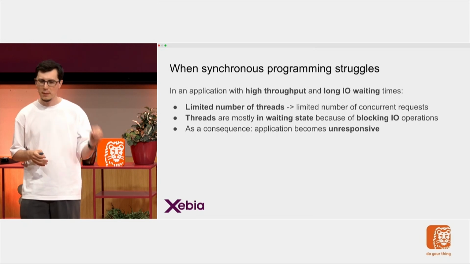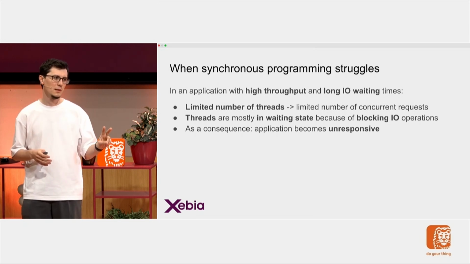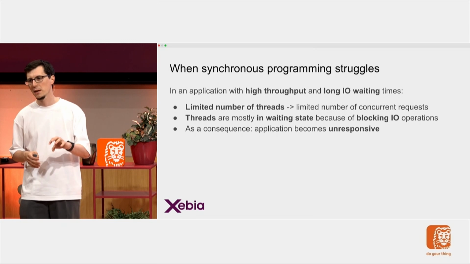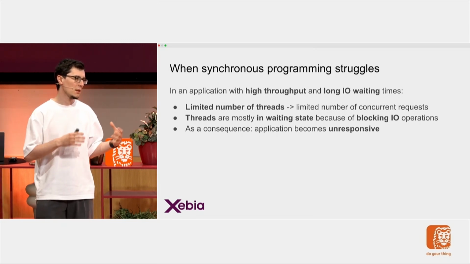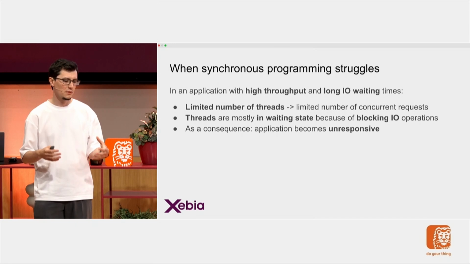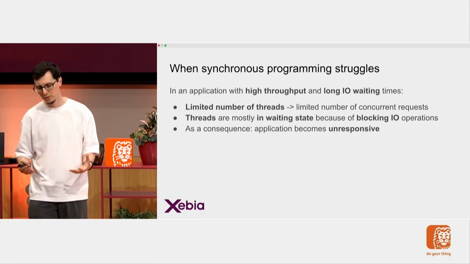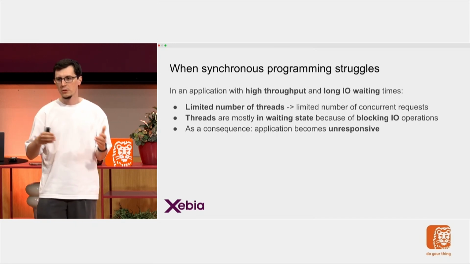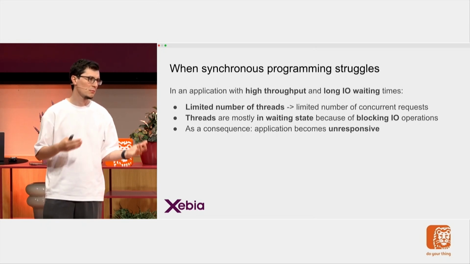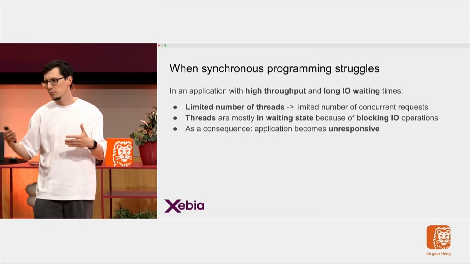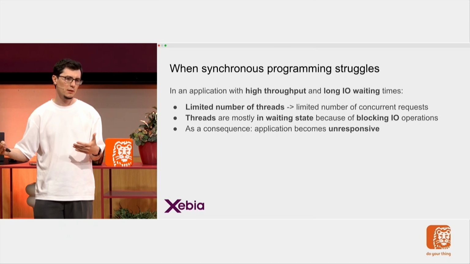And what is this? It basically happens when two conditions occur at the same time. First, you have a high number of requests coming into your application concurrently. This is what we call high throughput. And you also have long I/O operations. This could mean just making calls to external services, for example.